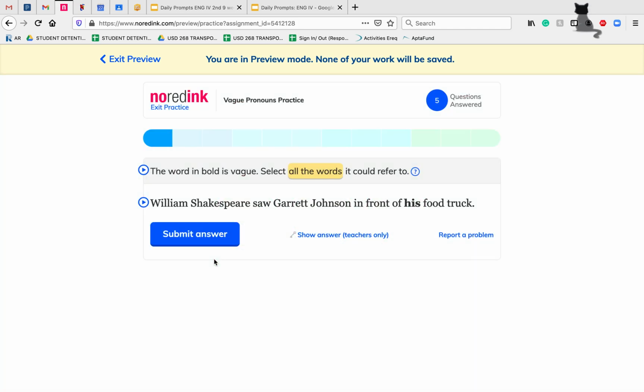So I hope this was helpful for you for realizing that vague pronouns can be a real big issue and figuring out what their antecedents could be.